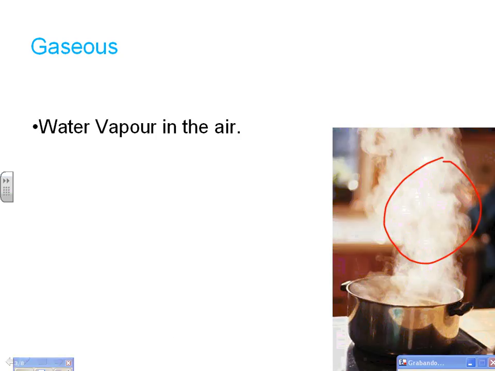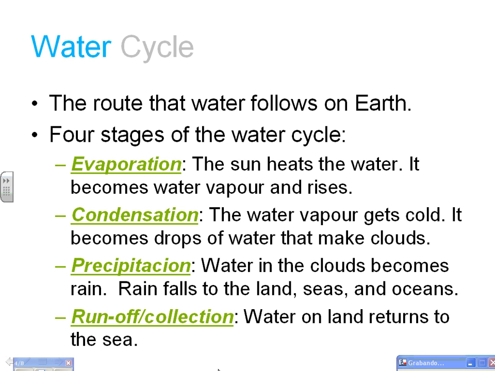The water cycle. The water cycle is the route that water follows on the Earth. There are four stages of the water cycle. Evaporation: when the sun heats the water, it becomes water vapor and rises. Condensation: when the water vapor gets cold, it becomes drops of water that make the clouds.